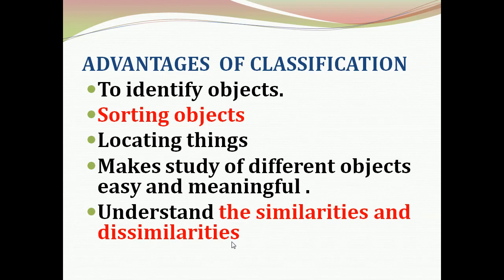These are some of the advantages. It helps to identify, sort and locate things, makes study of different objects easy and meaningful, and helps us understand similarities and dissimilarities.